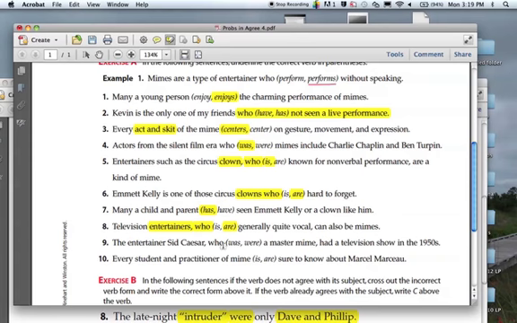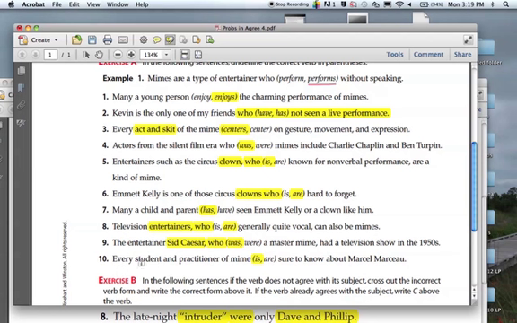The entertainer said Caesar, who. Refers back to what? Sid Caesar. Come on. Sid Caesar singular? Who singular? Was. Every student and practitioner of mine is.